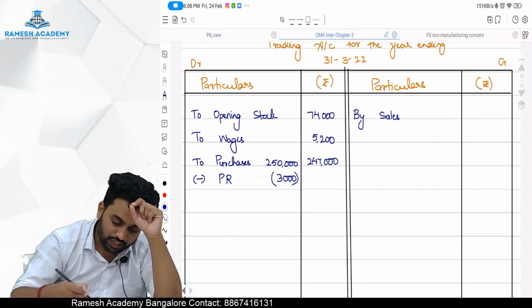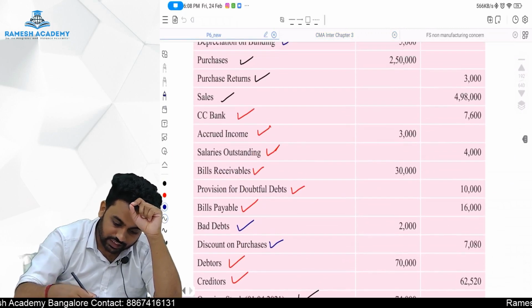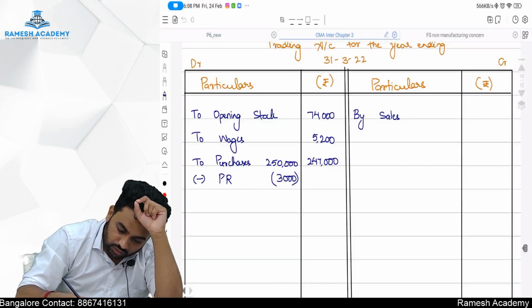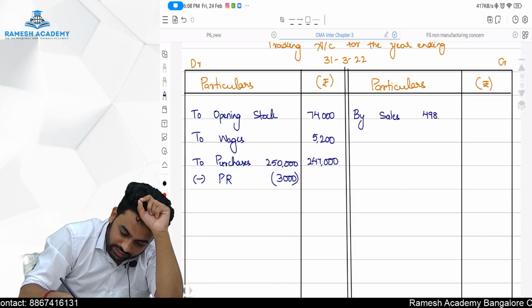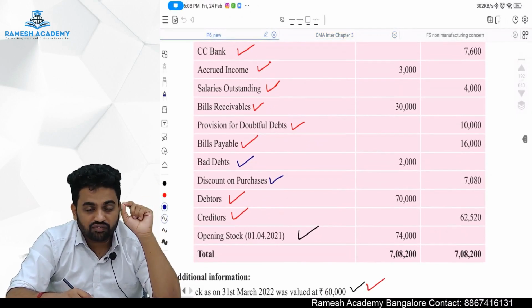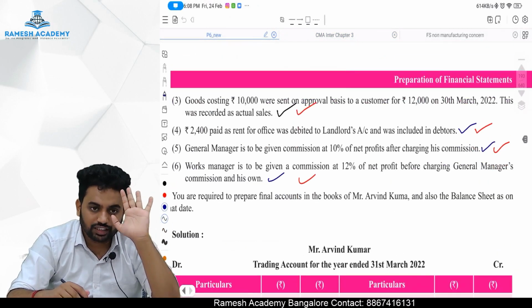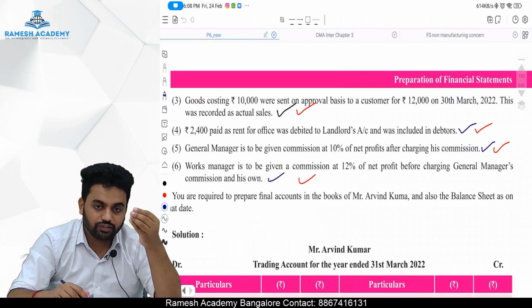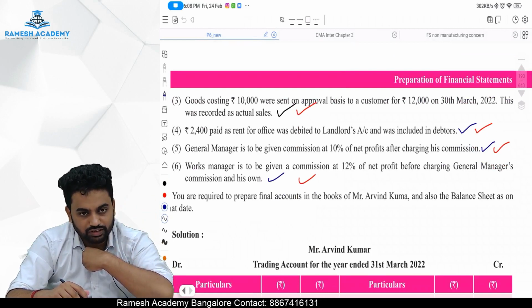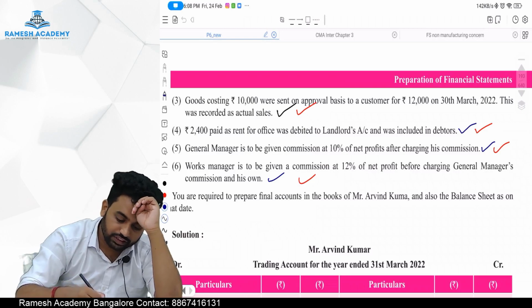So out of 4,98,000 sales, some amount is sent on a sale or return basis and no confirmation is received from our customer. So it is not yet realized. So we will treat it as our goods only. So 12,000 is the sales value included.